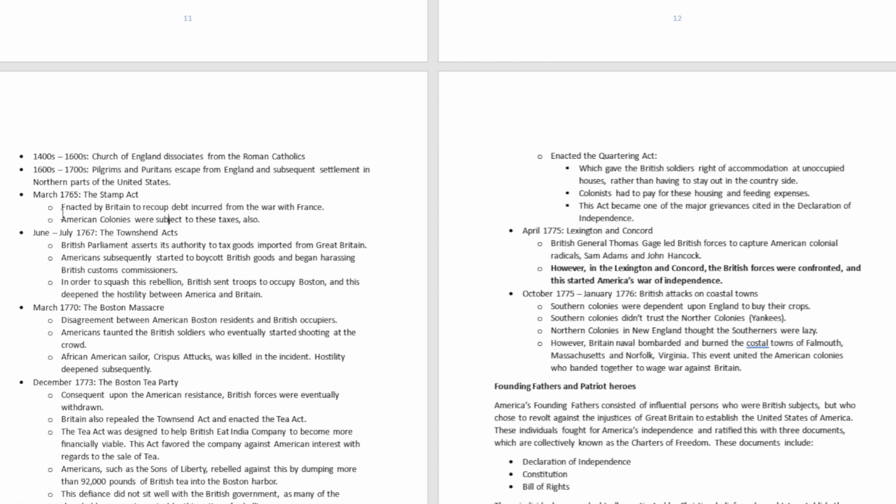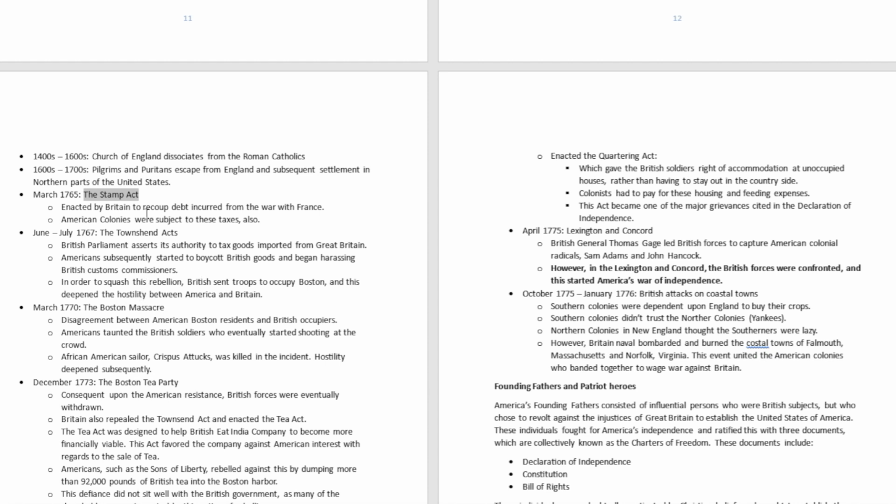Then in the 1700s, in 1765, there came something called the Stamp Act, which was enacted by Britain to recoup the debts incurred from the war with France. American colonies were subject to these taxes also. And then right after that, there was another tax act called the Townshend Act, where the British Parliament asserted its authority to tax goods imported from Great Britain.